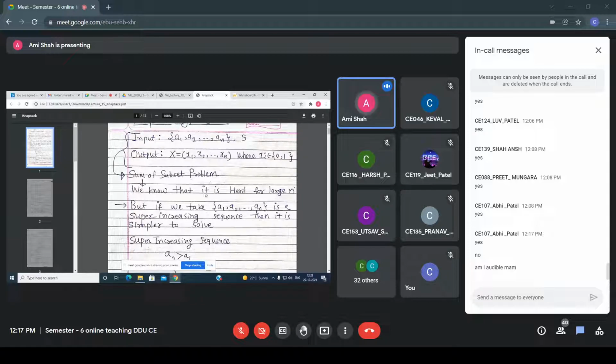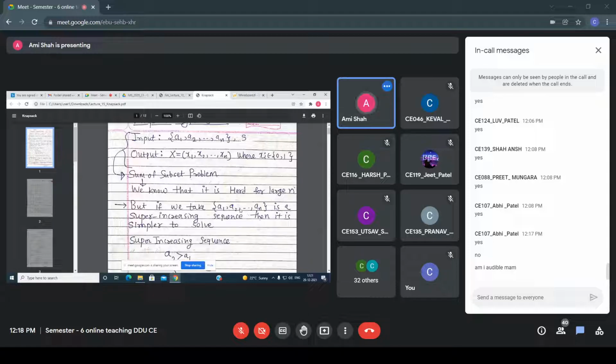Now see, if every time we try all the subsets to find the subset, that task becomes very complex. So for that, we have to use this super increasing concept, because if n is very large, it is very difficult to find the subset.